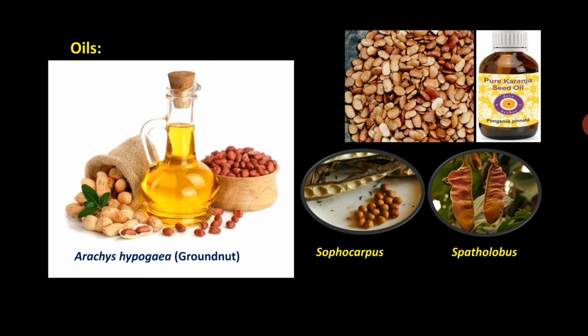Then oil yielding plants like Arachis hypogaea, that is groundnut, yield oil that is used in cooking and other purposes. Then Pongamia pinnata seeds also yield karanj oil that is used for illumination purposes. Sophora and Spatholobus seeds also yield oil which is used for making soaps and other products.